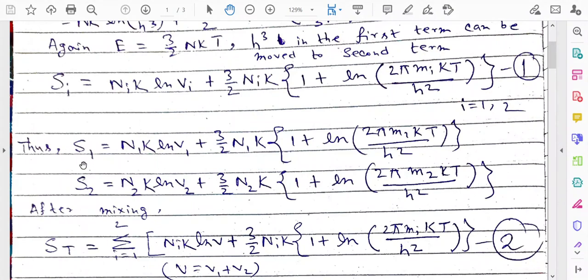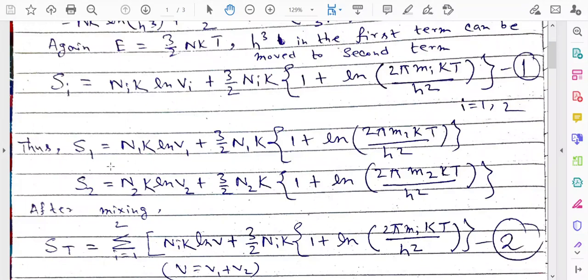So for system 1, S1 will be N1 k ln V1 plus 3/2 N1 k into 1 plus ln of 2 pi m1 kT by h square. And similarly for system 2, the entropy S2 will be N2 k ln V2 plus 3/2 N2 k into 1 plus ln of 2 pi m2 kT by h square. So these are the individual entropies of the two subsystems 1 and 2 respectively.